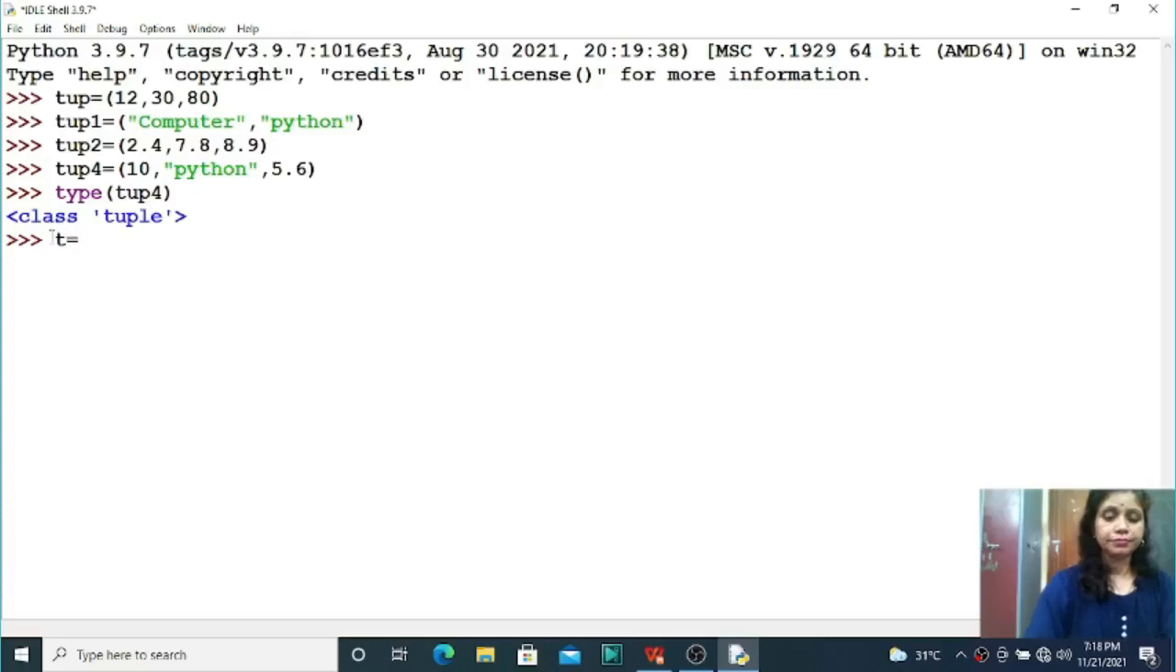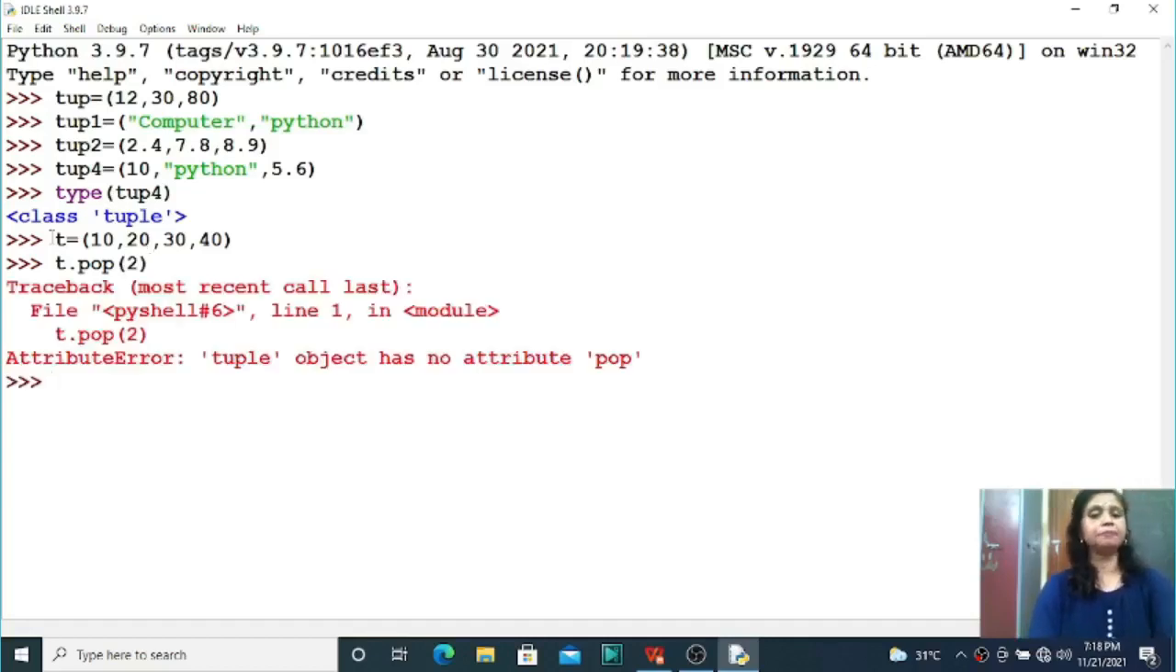Let us discuss the question practically. T equal to 10, 20, 30, then 40, right students. Now suppose you want to pop an element, that is the T.pop function, and here index number 2, if you want to delete that element, then this gives an attribute error, right students. That means you cannot delete any element from the tuple variable, but in a list you can do the same. List is a mutable type, but in a tuple you cannot pop out any element, right students.